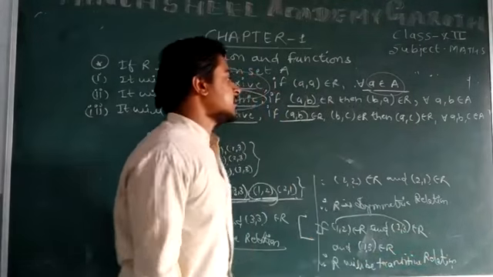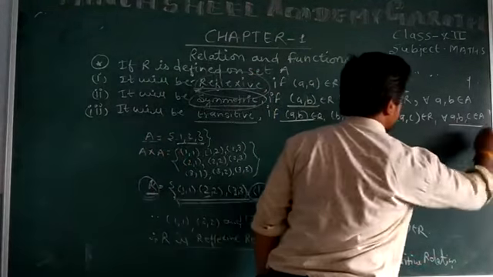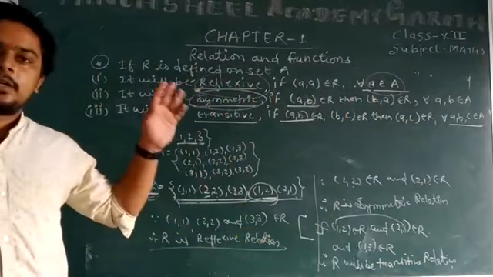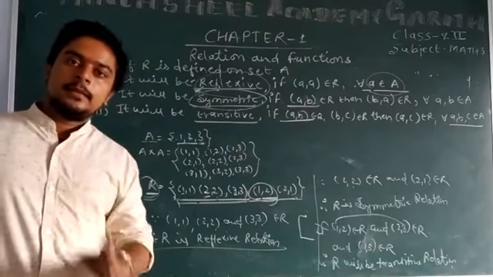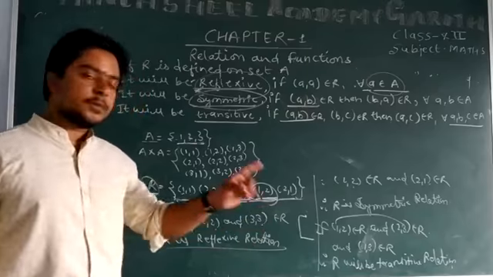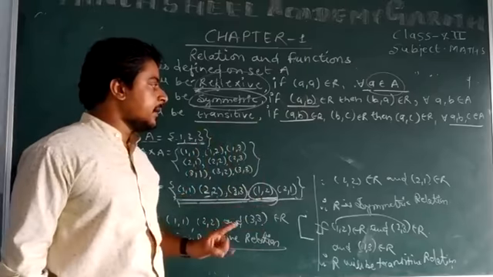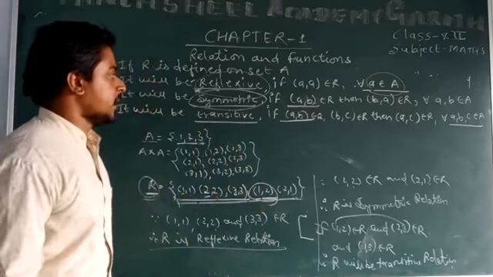But the condition is that all of a, b, c, the elements, belong to the same set.